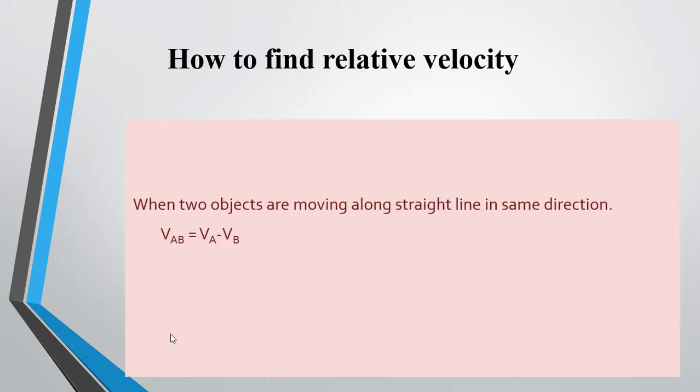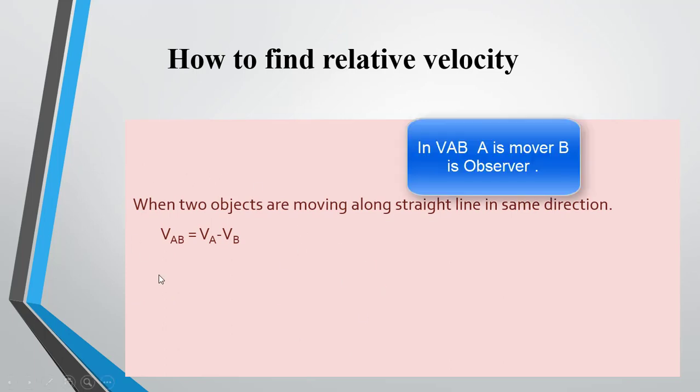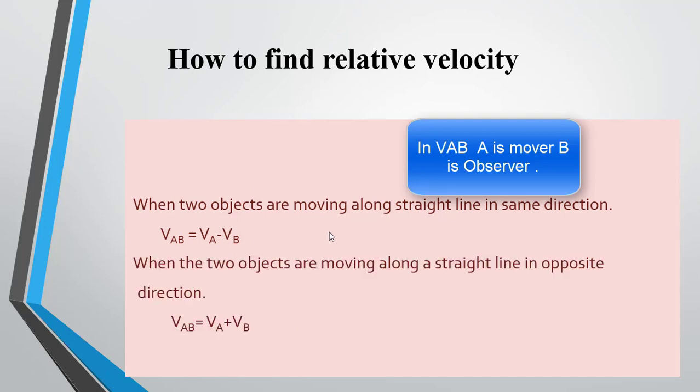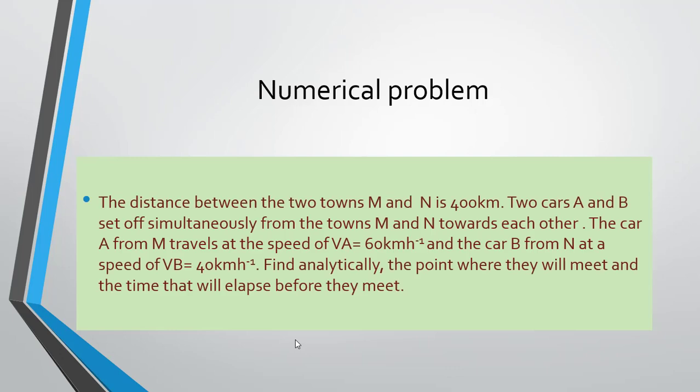If two objects are moving along a straight line in the same direction, what will be the velocity of A with respect to B? It is given by VA minus VB. But when two objects are moving along a straight line in opposite directions, the velocity of A with respect to B is given by VA minus (minus VB), which gives VA plus VB. Here we will use this formula for numericals. Now a numerical problem. We have a question that the distance between two towns M and N is 400 km.